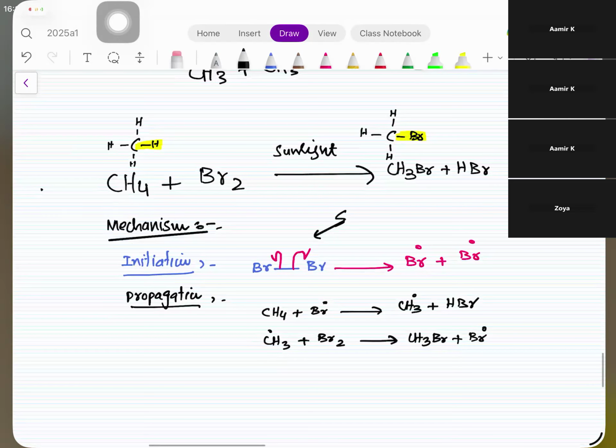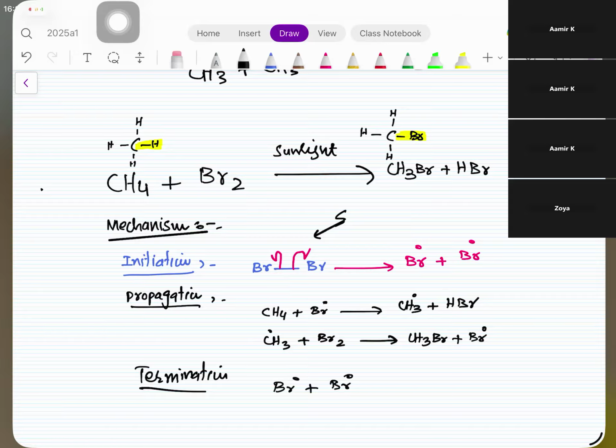Now at this moment, suppose sunlight is gone or suppose raw materials are gone. What about this then? Br radical plus Br radical. Yes, so any two free radicals are going to react with each other to make a normal molecule, known as termination. CH3 radical plus Br radical.